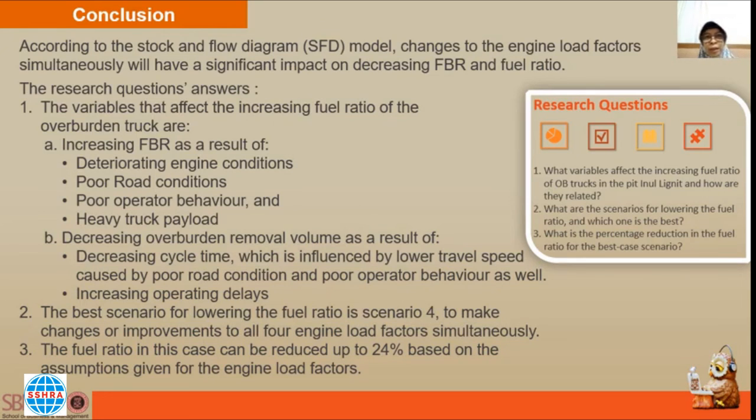Number 1, the variables that affect the increasing fuel ratio of the overburden truck are increasing FBR and decreasing the OB removal volume. Increasing FBR as a result of deteriorating engine condition, poor road condition, and poor operator behavior and heavy truck payload. Decreasing of overburden removal volume as a result of decreasing cycle time and increasing operating delay. Decreasing cycle time, which is influenced by lower travel speed caused by poor road condition and poor operator behavior as well.